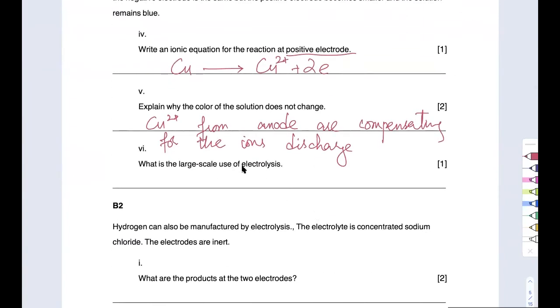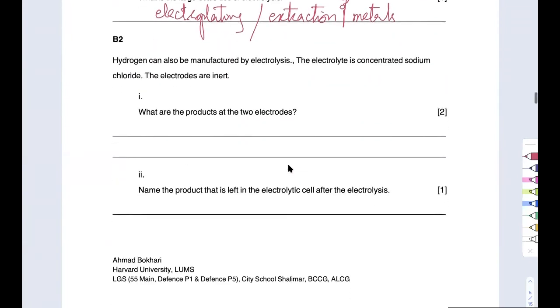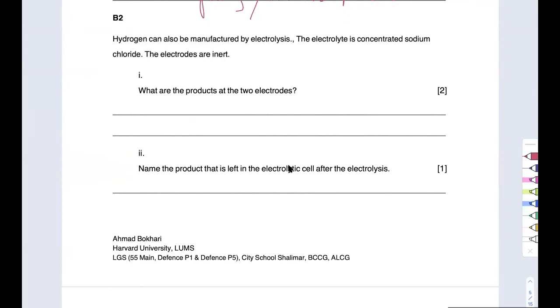What is the large scale use of electrolysis? Electroplating, that is one of them. You could use gold plating and all that. You could also use extraction of metals like sodium or aluminum or calcium or magnesium, because they're very reactive. So we try to use electrolysis for them, although it makes more financial sense to do it for aluminum because of high demand. And yeah, you can sell all that you produce. All right, so these are 2 main uses of this. Hydrogen can also be manufactured by electrolysis.